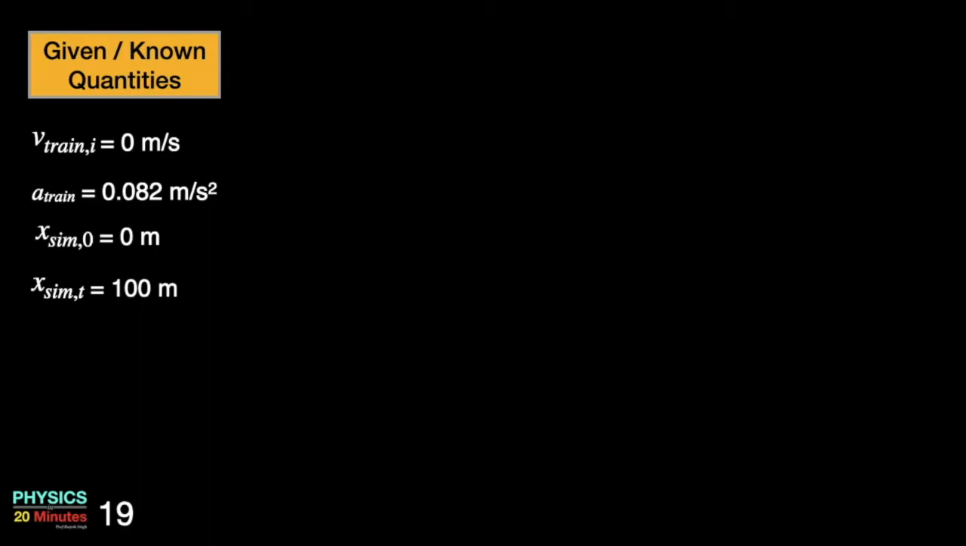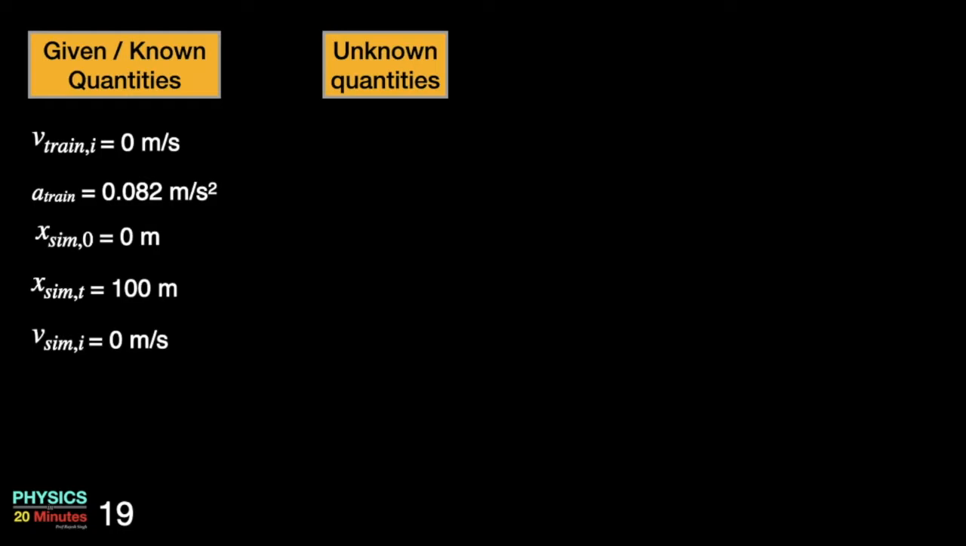We assume that at time t she catches the train. So we will represent it as x sim,t. Simran also starts from rest, so her initial velocity can be written as v sim,i equal to 0 meter per second. Let us list the unknown quantities. We have to find the time taken by Simran to catch the train. Let the time be t, so t is how much. Then we have to find out the minimum acceleration that Simran will need to catch the train. We will call it a sim. So a sim is how much.